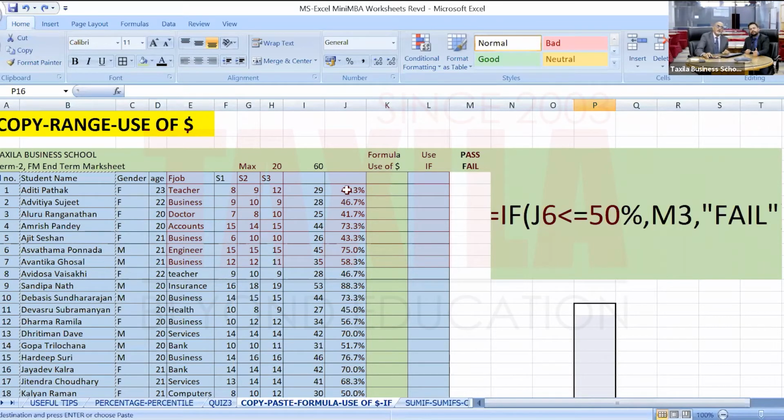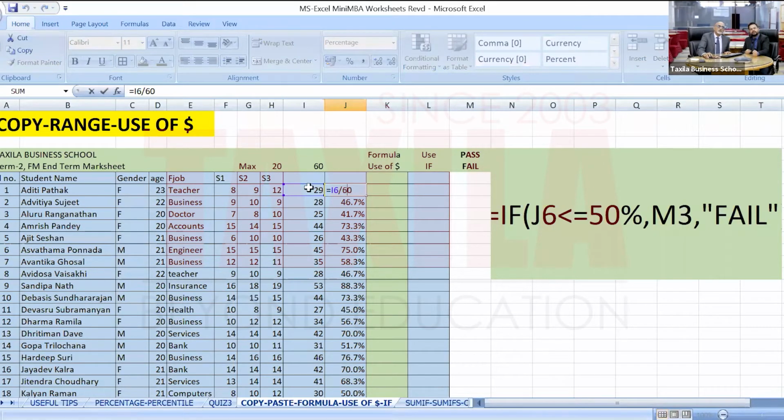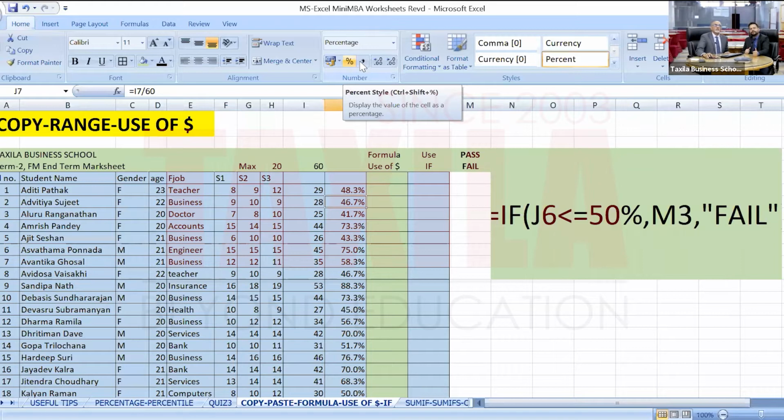Yesterday we did this divide by 60. We did a divide by 60 because maximum marks was 60. So in the three subjects we totaled the marks, and this was out of 60. So what we did was this cell address I6 divided by 60, the maximum marks. And then we used the percentage button, and this formula has come.